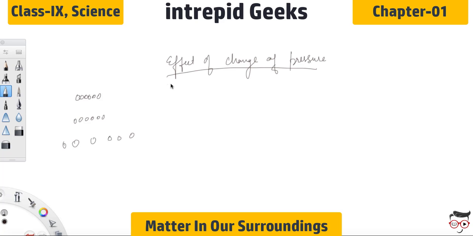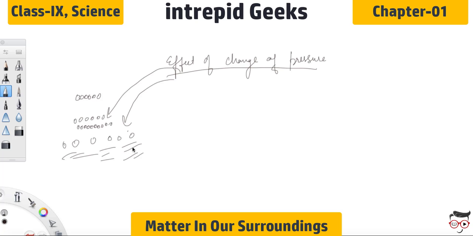If we increase the pressure, the particles of gas will come together, as we are increasing the pressure. We are trying to compress it. And if we are increasing the pressure here, the particles of liquid will get closer to each other.